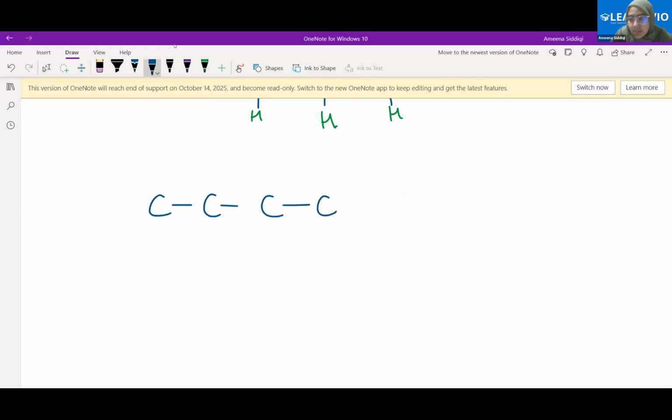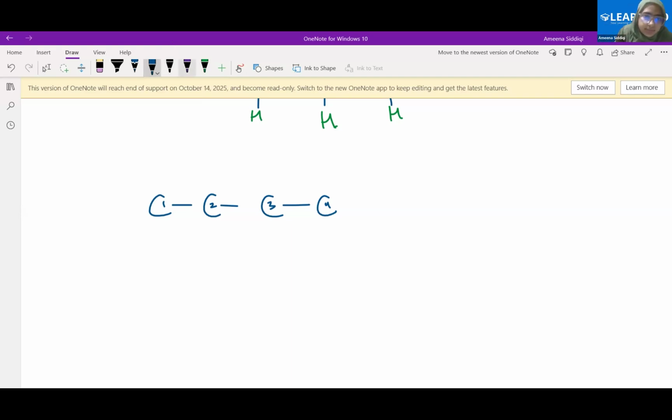How many carbon atoms here? 4. Now the first and the fourth, so this is the first, this is the second, this is the third. I think here you will say that the first and the fourth carbon atom needs 3 hydrogen atoms each. The second and the third need 2, right?